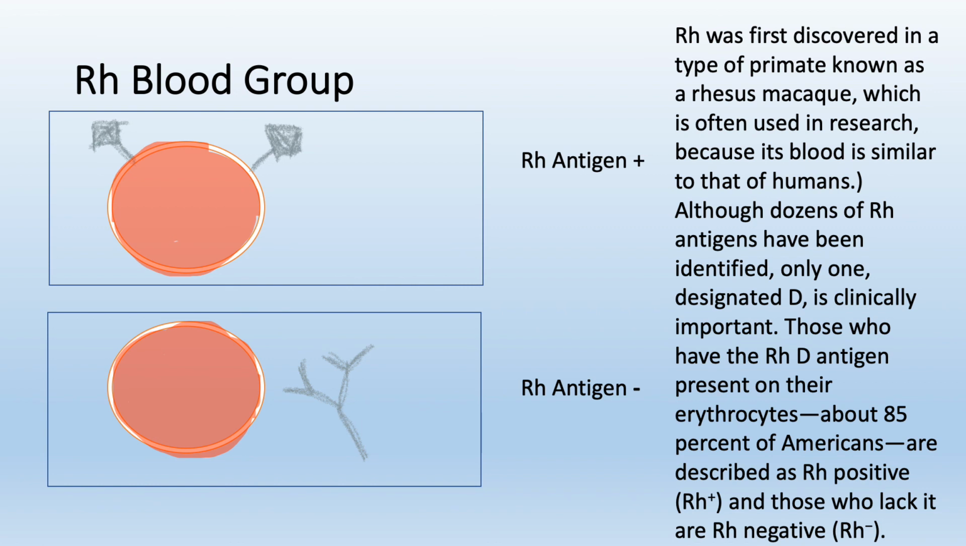Notice that if they have the RH antigen on their red blood cell membrane, there is no antibody designated for it in their plasma. However, if the RH antigen is absent, they are RH negative, and there is an antibody, anti-D, in their plasma.